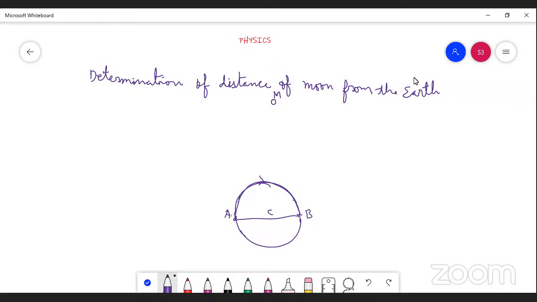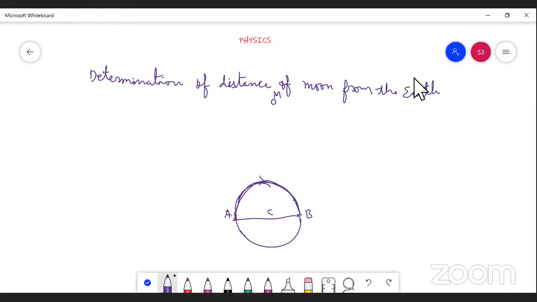Why? Because if the distance were less, this person A would be able to find it out very soon. But it's a very huge distance, so he is not able to find it within a very short period. So that's why it will take more time to find the huge distance from the center of the earth to the moon. So that's why we move from A to B.